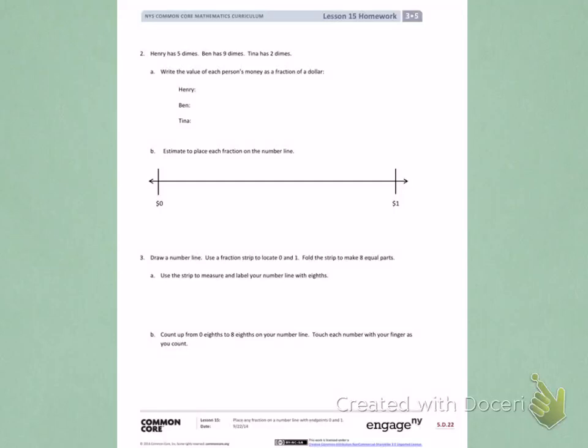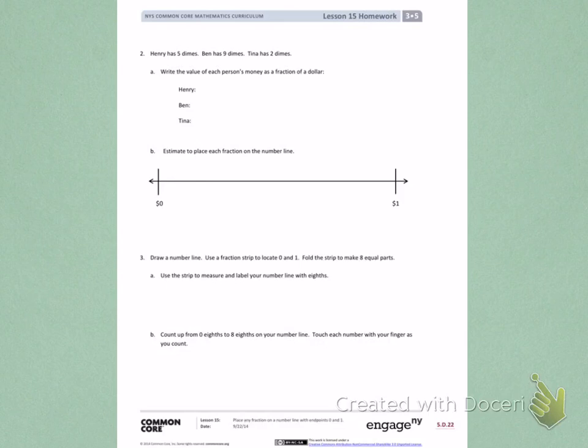This is Module 5, Lesson 15 homework, Side 2. Number 2. Henry has 5 dimes. Ben has 9 dimes. Tina has 2 dimes. Letter A. Write the value of each person's money as a fraction of a dollar.